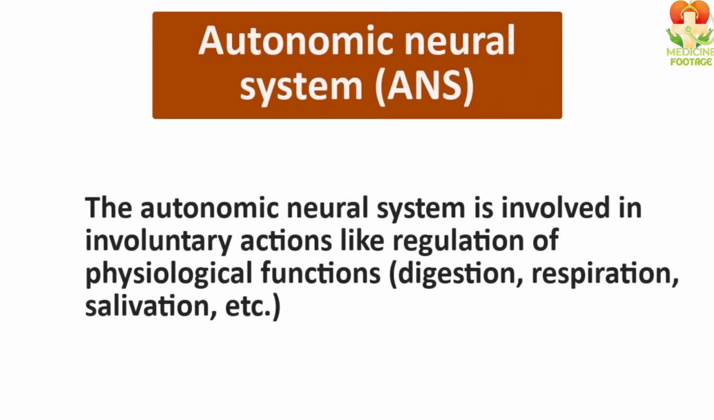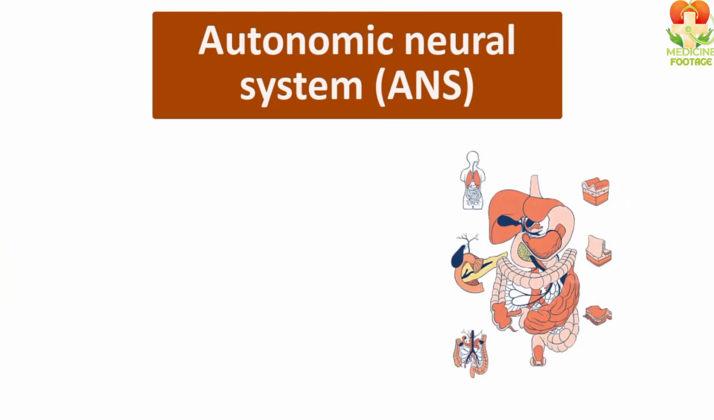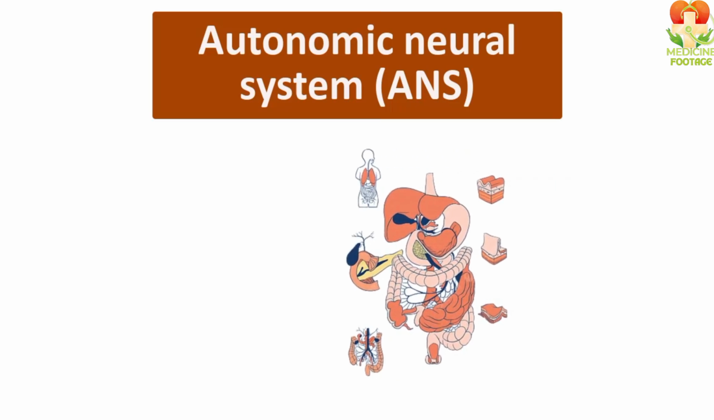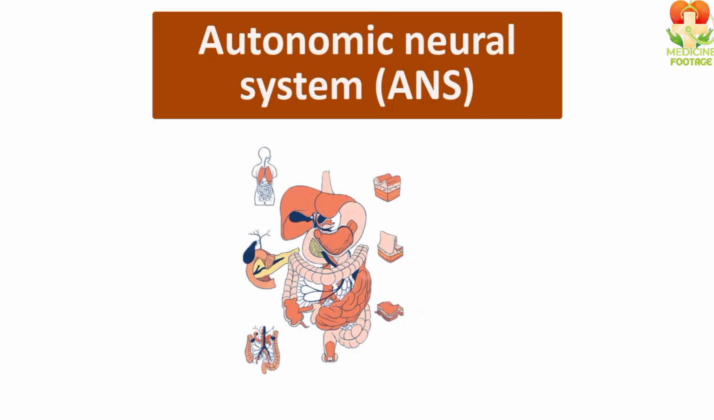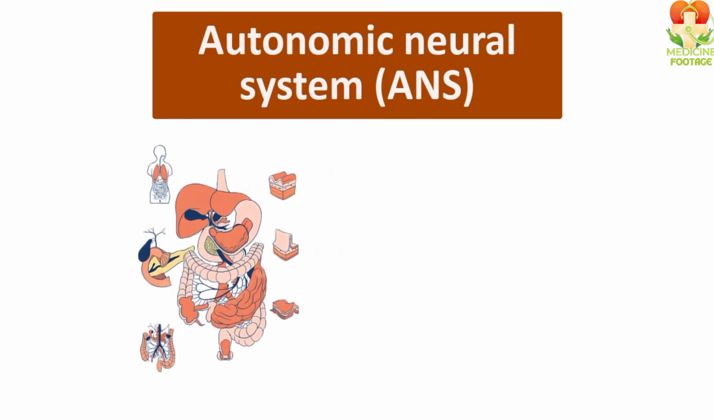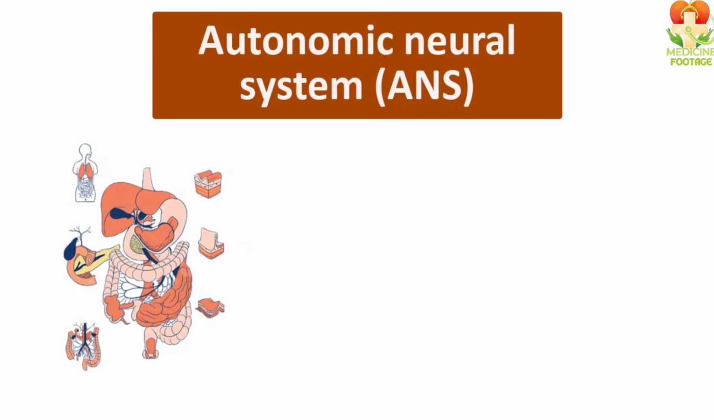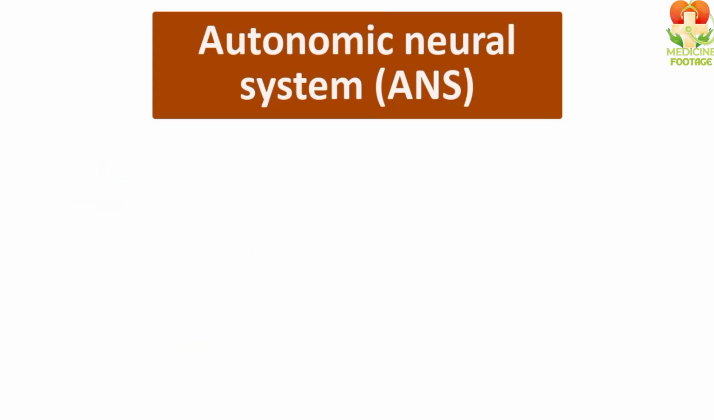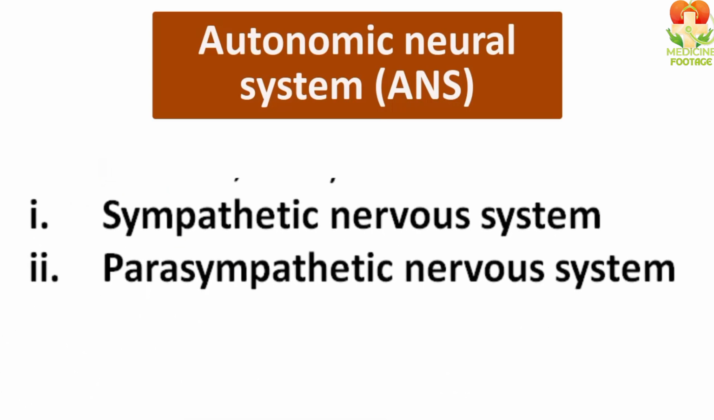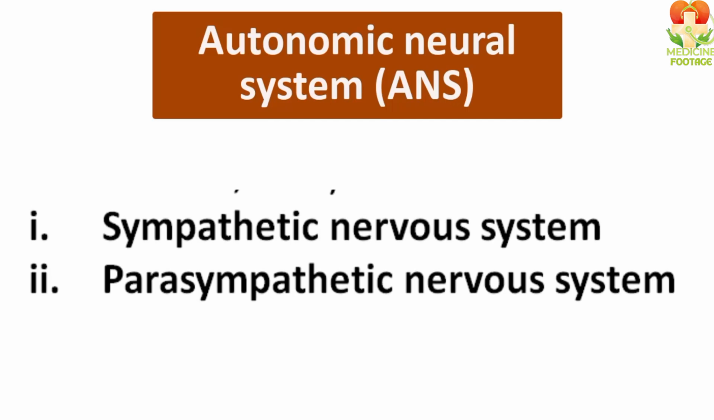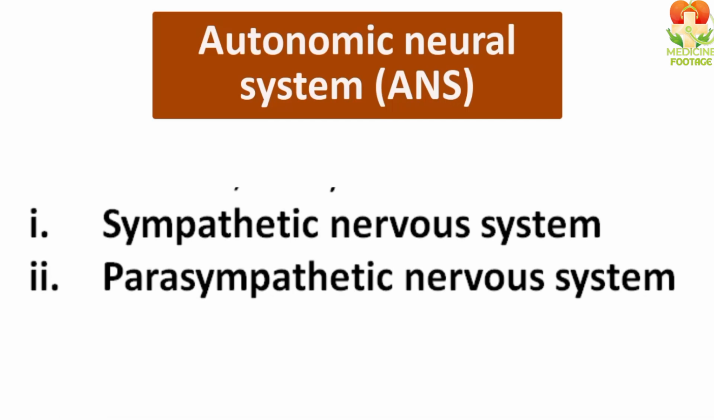The functions we cannot control are automatic. These fall under the autonomic nervous system. For example, breathing and digestion. These are functions we cannot consciously control. The autonomic nervous system controls these functions through the PNS. There are two types of the autonomic nervous system. One is the sympathetic nervous system, and the other is the parasympathetic nervous system.